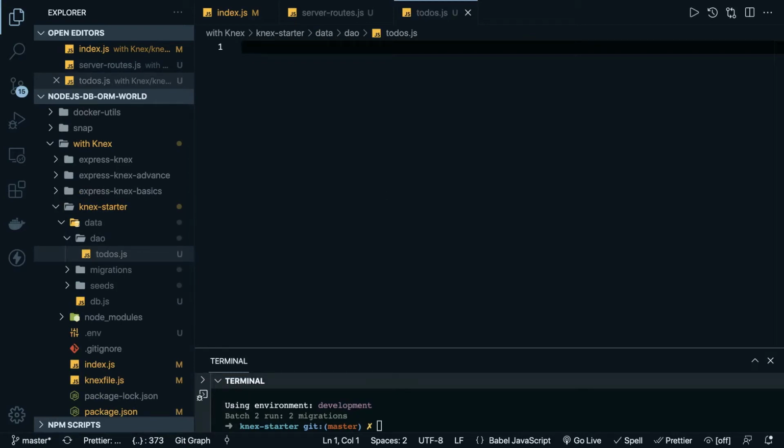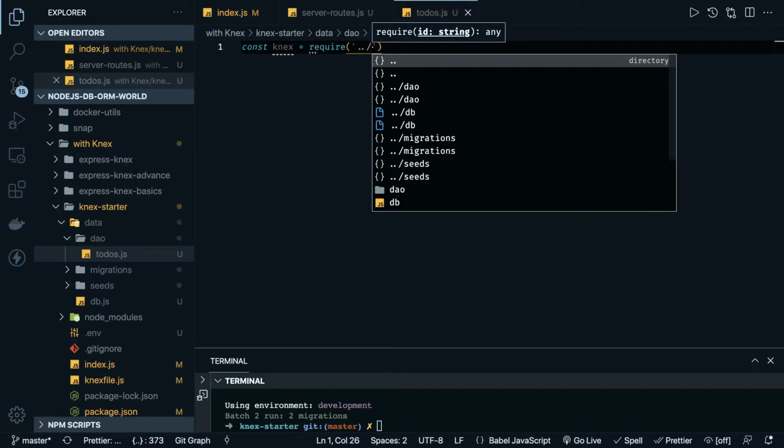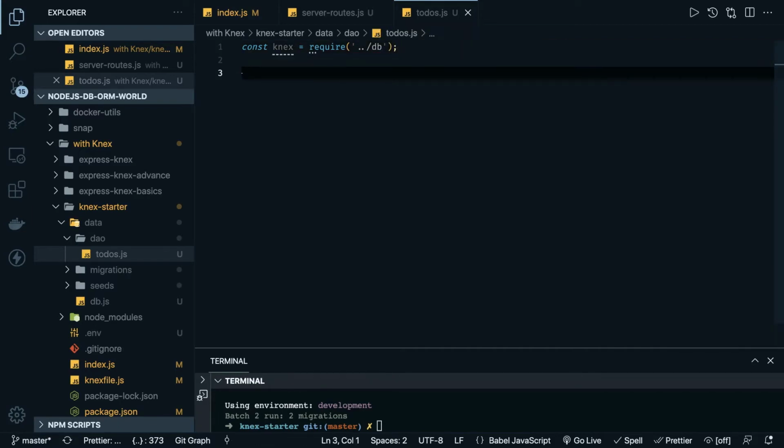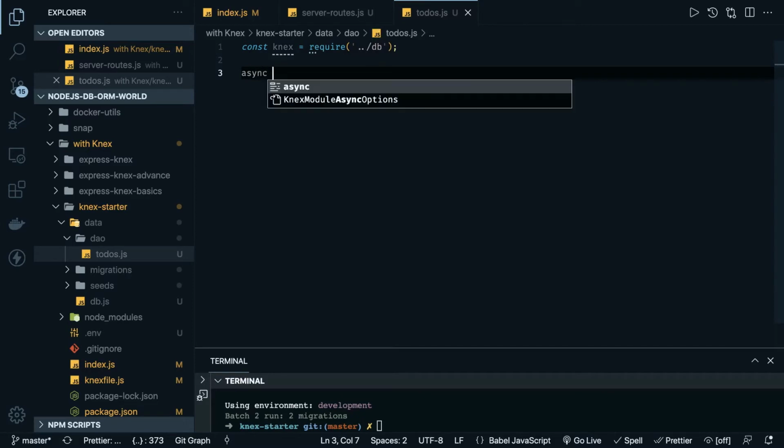First of all, get the Knex object from the connection. Outside there should be a Knex file. Here I have a db.js file. This gives me the Knex object, and here I can just define all the functions.